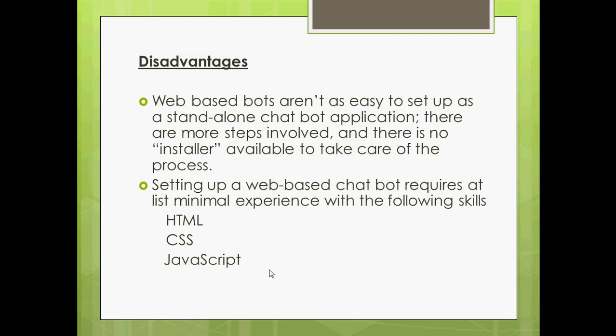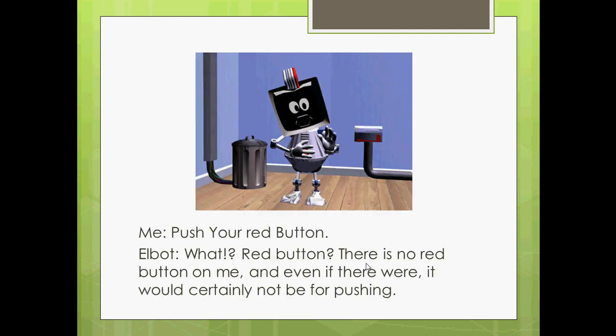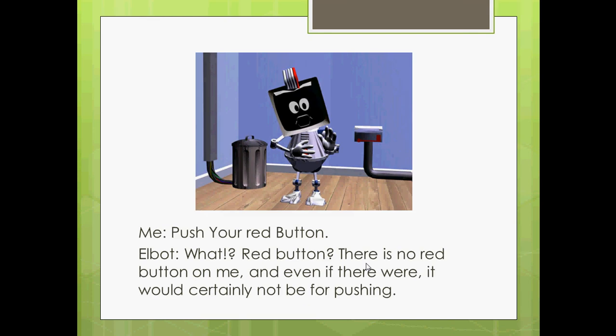Now here is the image of Lbot, and this is the starting page of Lbot. It says, whatever you do, do not press my red button. And of course, we are humans, so we press this red button, and it starts a conversation with us. Here I asked some questions to Albert, and he answered very nicely and brilliantly, like an actual human. So I ordered him to push his red button and see what his reply is.